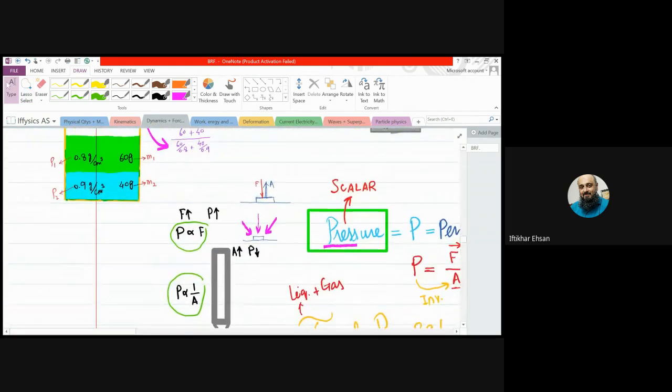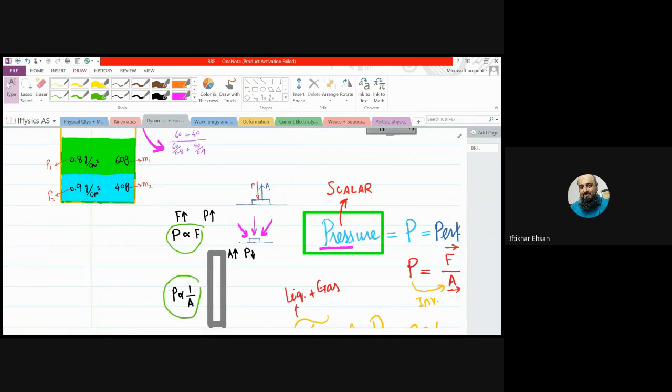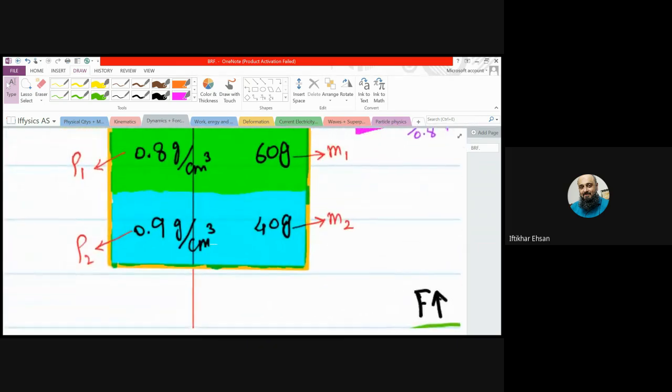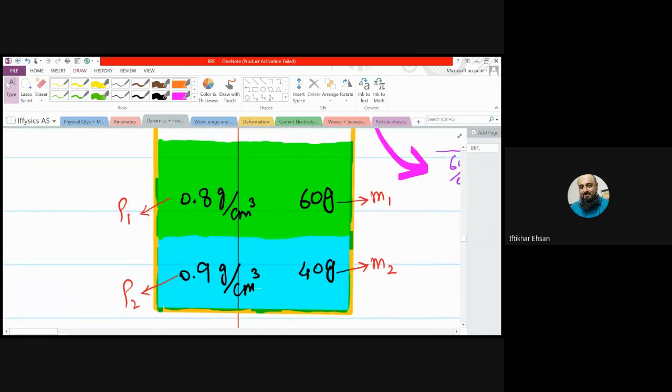Beta, if we are given a mixture, where 60 gram of a liquid which is of density 0.8 gram per centimeter cube is mixed with 40 gram of 0.9 gram per centimeter cube. What do we know? The lighter, less dense liquid will always stay higher, floats, right? And the denser one sinks down. So if it is asked, what will be the density of the whole mixture?